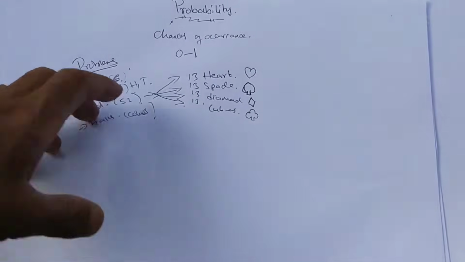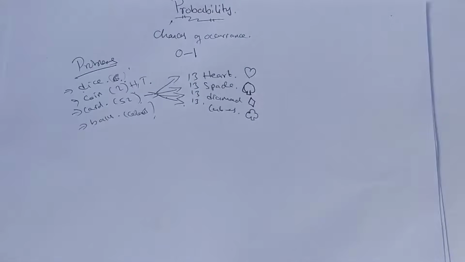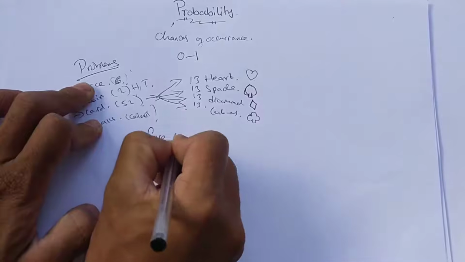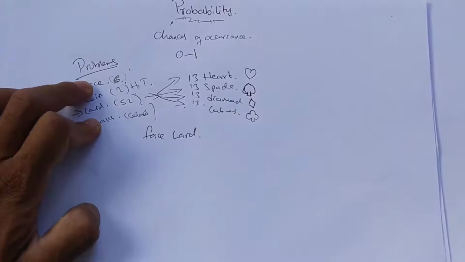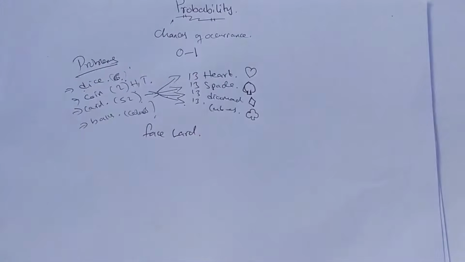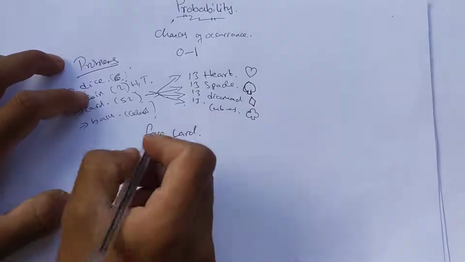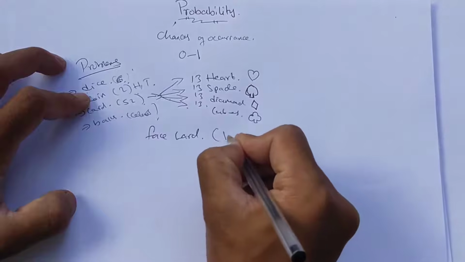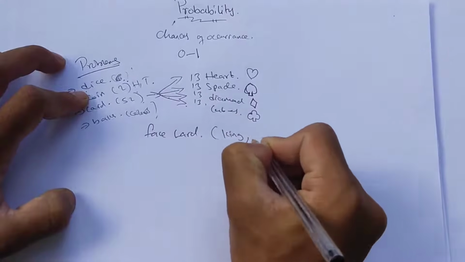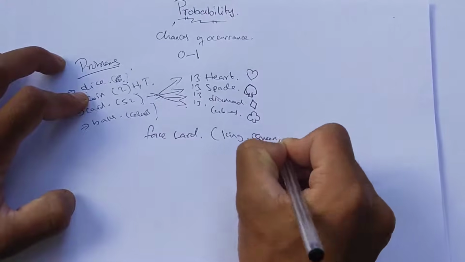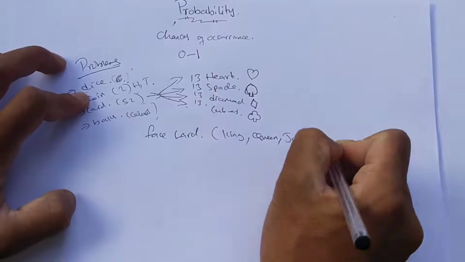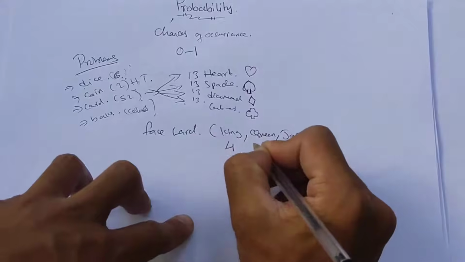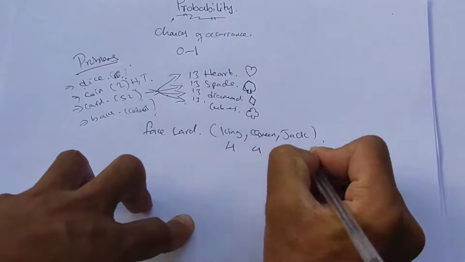Now there are the face cards. A face card simply means a card with a face on it, usually the king, queen and jack. So there are 4 king face cards, 4 queen face cards, and 4 jack face cards.